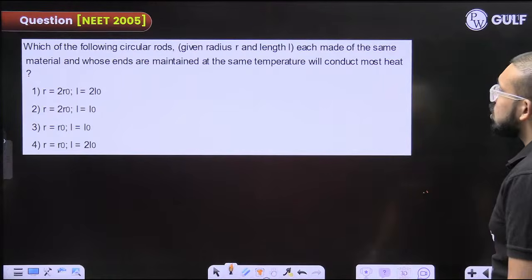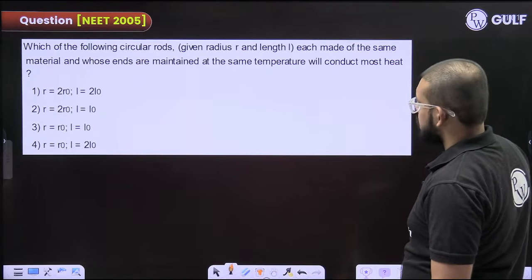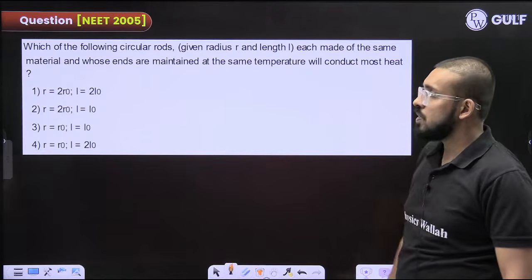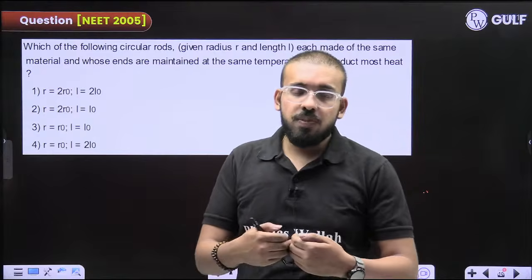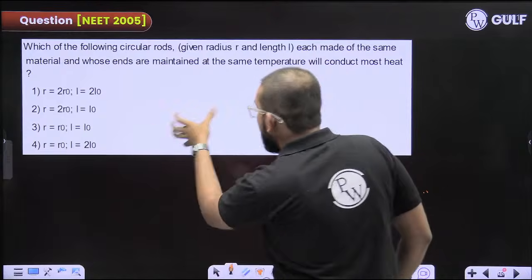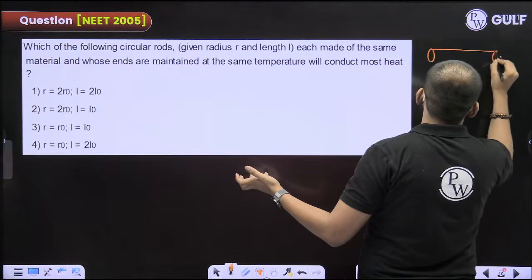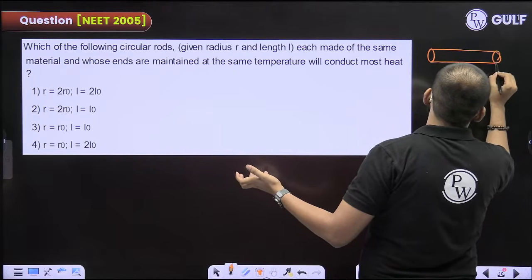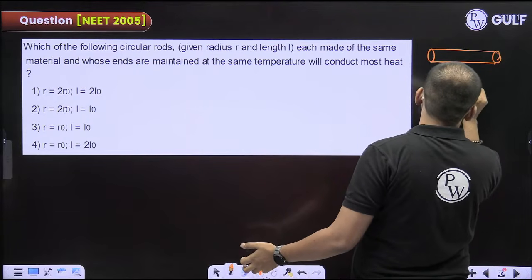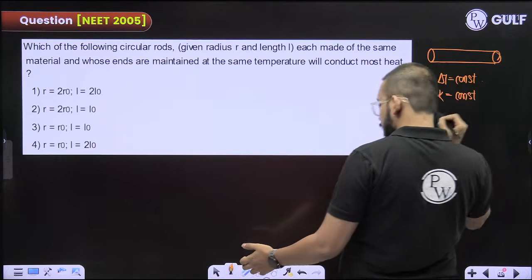Now they are saying, which of the following circular rods, each made of the same material, whose ends are maintained at the same temperature, will conduct the most heat. So this is a question from thermal properties of matter. They have given different dimensions of different rods, so there are 4 different rods. All of them are maintained at the same temperature difference, so delta T is constant for all of them. They are made of the same material, so this is also the same for all of them.